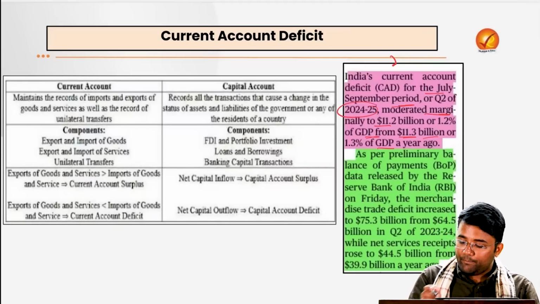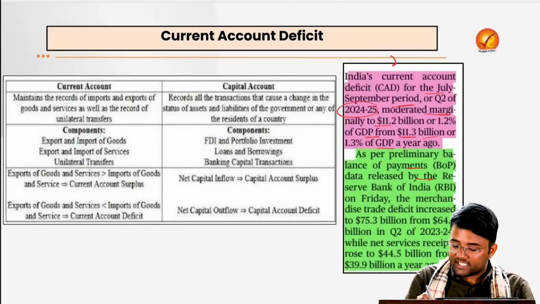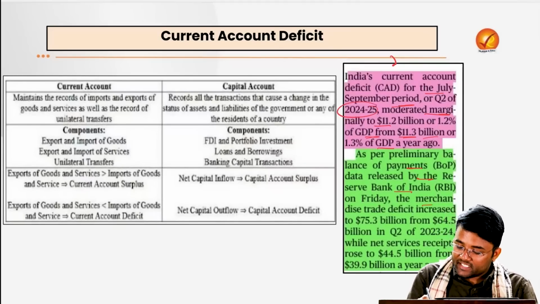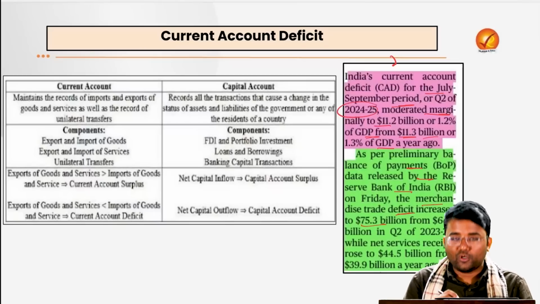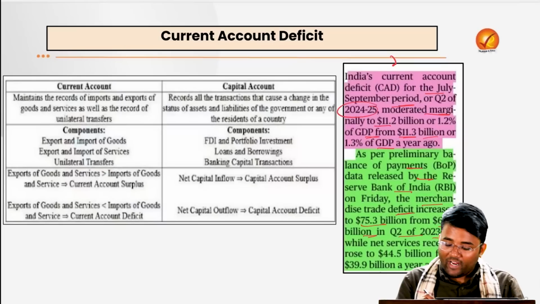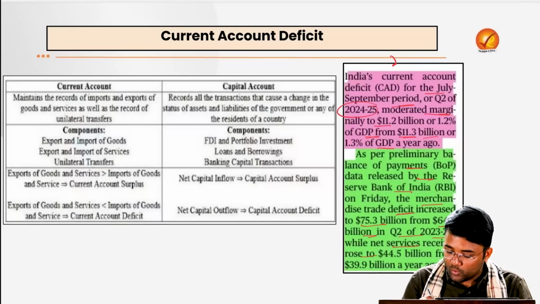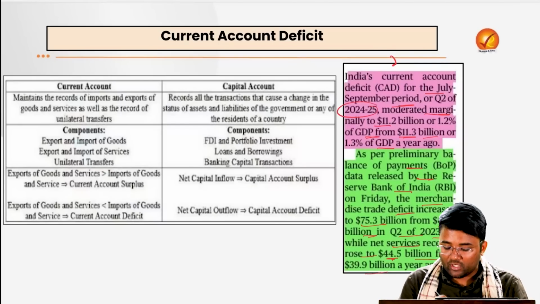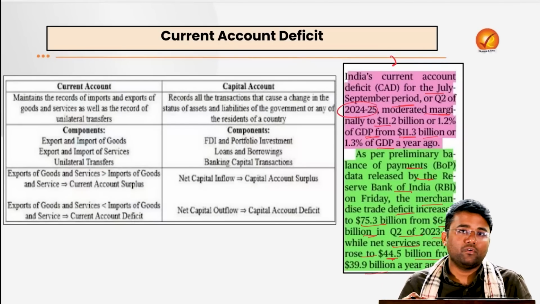As per the balance of payments data released by the Reserve Bank of India on Friday, the merchandise trade deficit increased to $75.3 billion from $64.5 billion in Q2 of 23-24, while net services receipts rose to $44 billion from $39.9 billion a year ago.